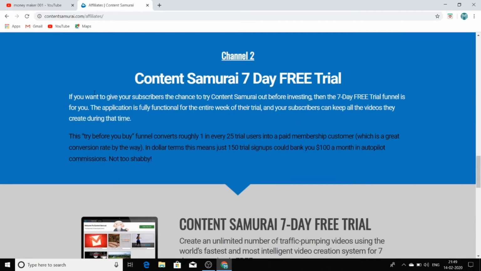Now see, try before you buy. This funnel converts roughly 1 in 25 trial users into a paid membership customer. With a conversion rate this way, 120 trial signups get you $100. That means you get $20 for every person who purchases this product. They are saying that for every 25 people you send to this website, one gets converted. So you can see that you can get a really good amount of money.